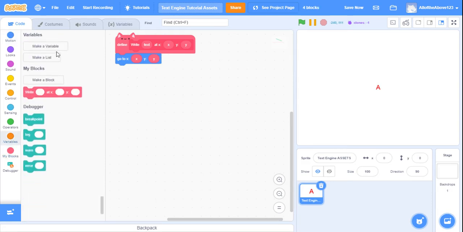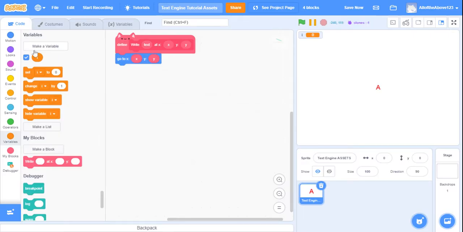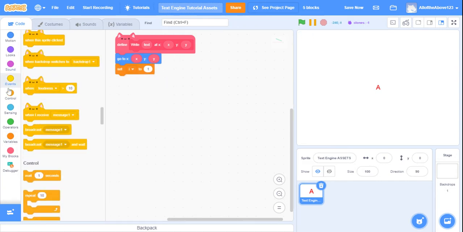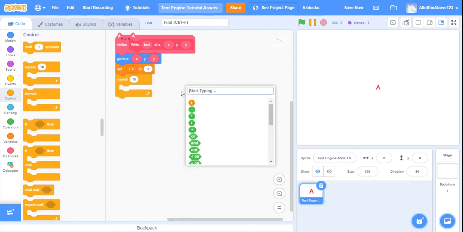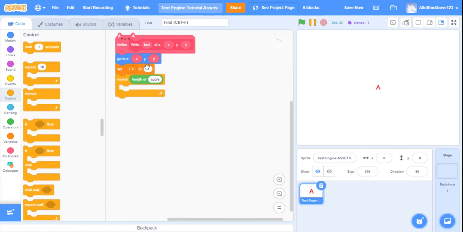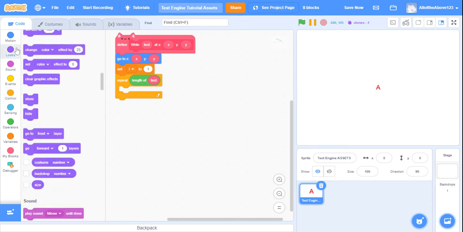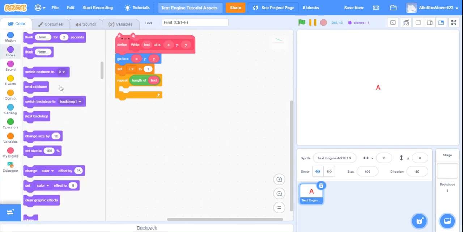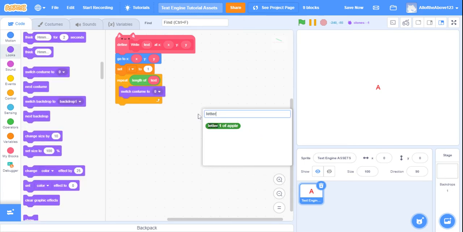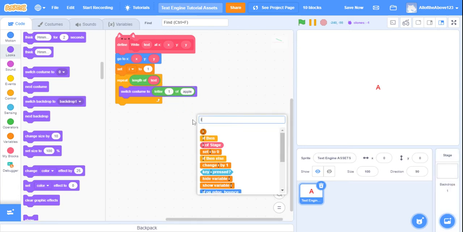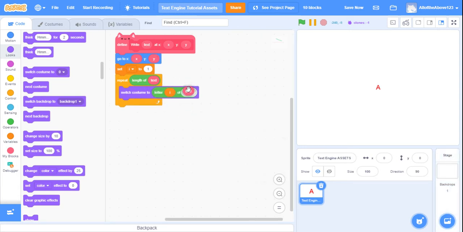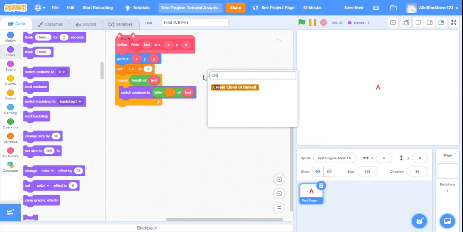And then you want to create a new variable, call it I for all sprites. And then you want to set I to 1. Then you'll want to repeat the length of text. So it'll be looping till it finishes repeating the length of text, as it says. And what you're going to do is switch costume to letter I of text. Pretty simple.